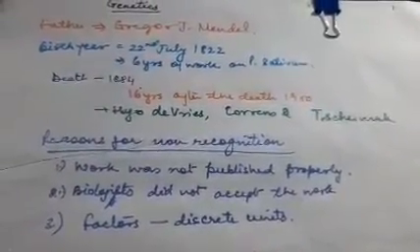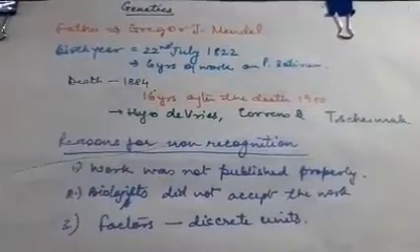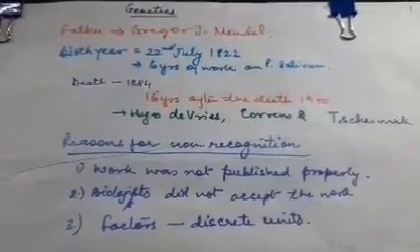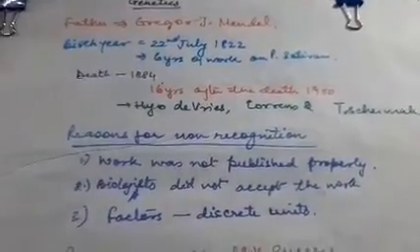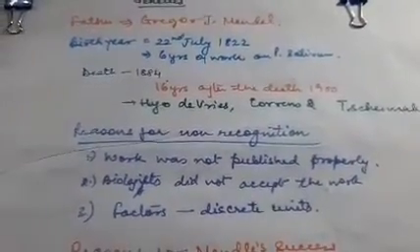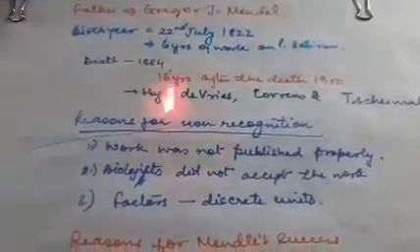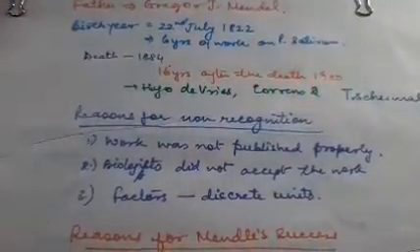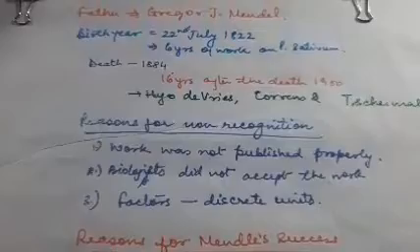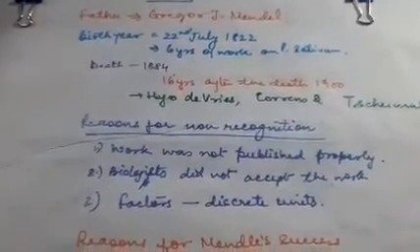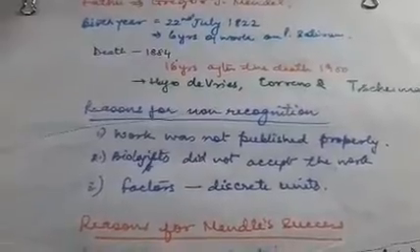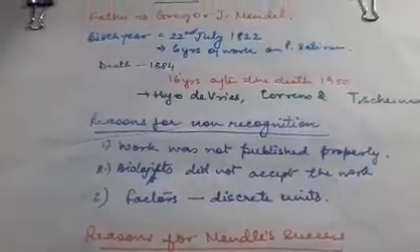I am going to discuss why his work went unrecognized for such a long period of time. After his death, 16 years later, in the year 1900, 3 scientists rediscovered Mendel's work, and that is when he got recognition.